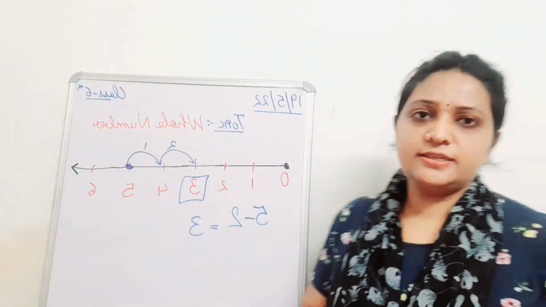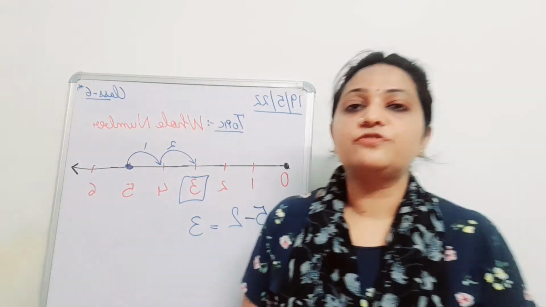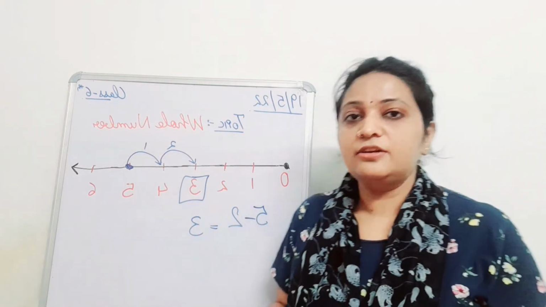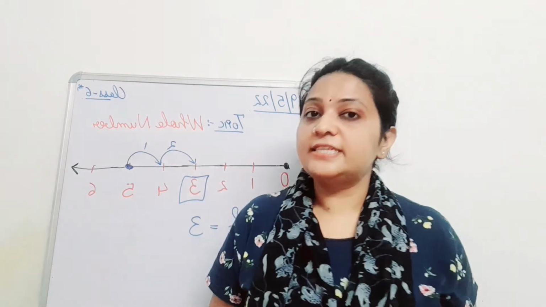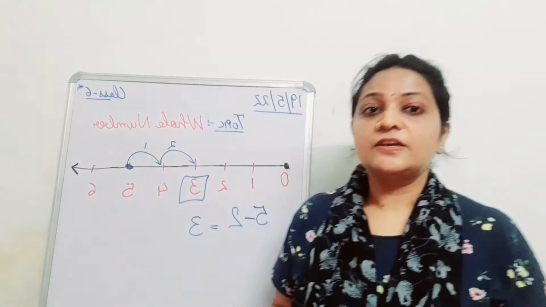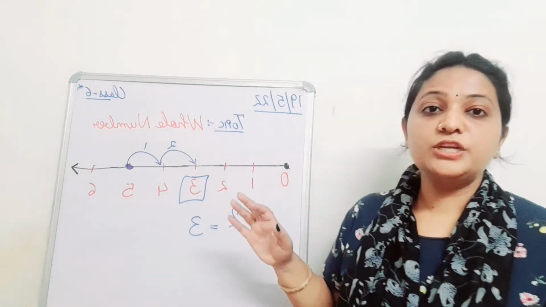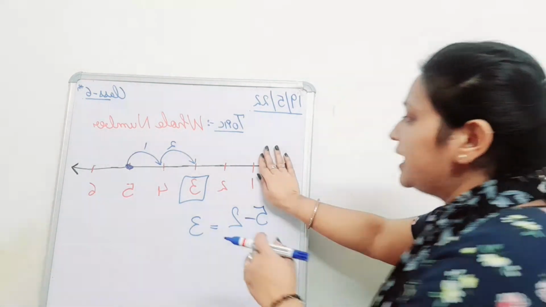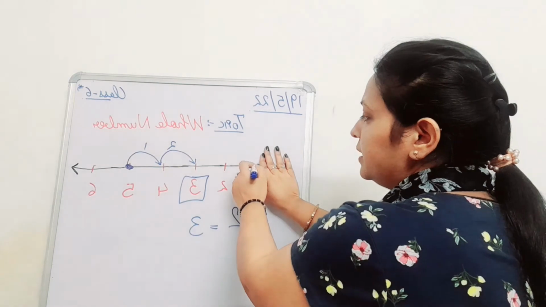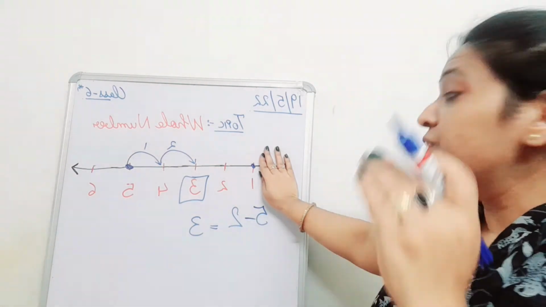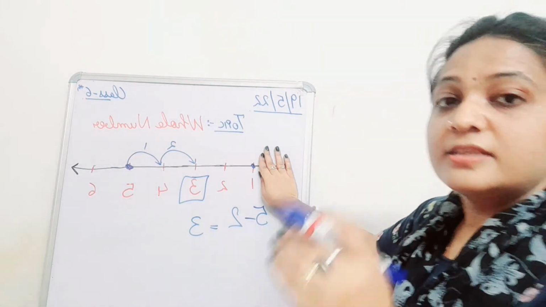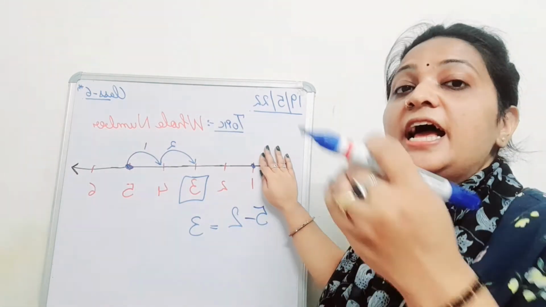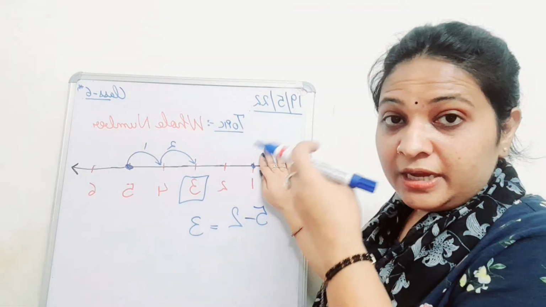Let me ask one question. If I want to draw a number line, from what digit will I start? Yes, very good, students. If I want to represent natural numbers, I have to start the natural number line from 1. In this case 1 will be the starting point, and we will call it the reference point if we represent the natural number line.